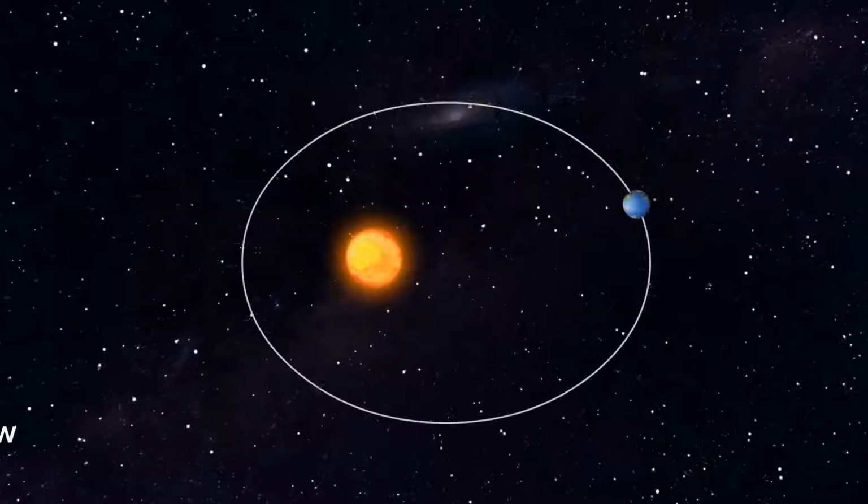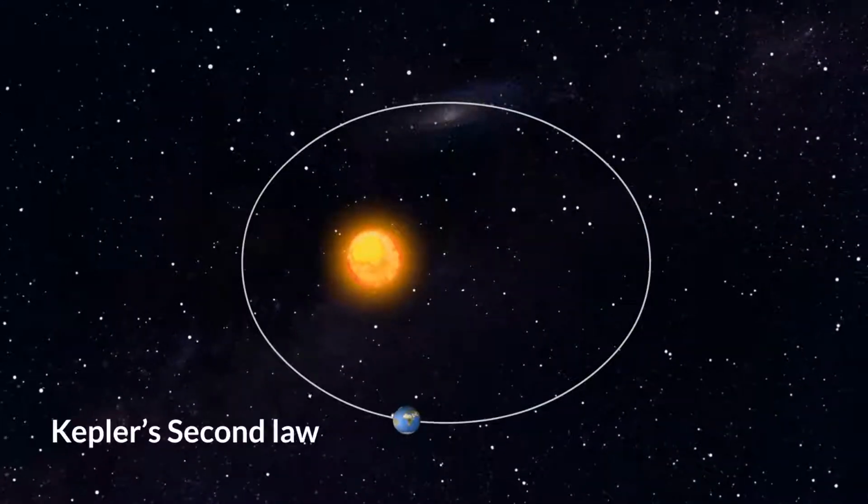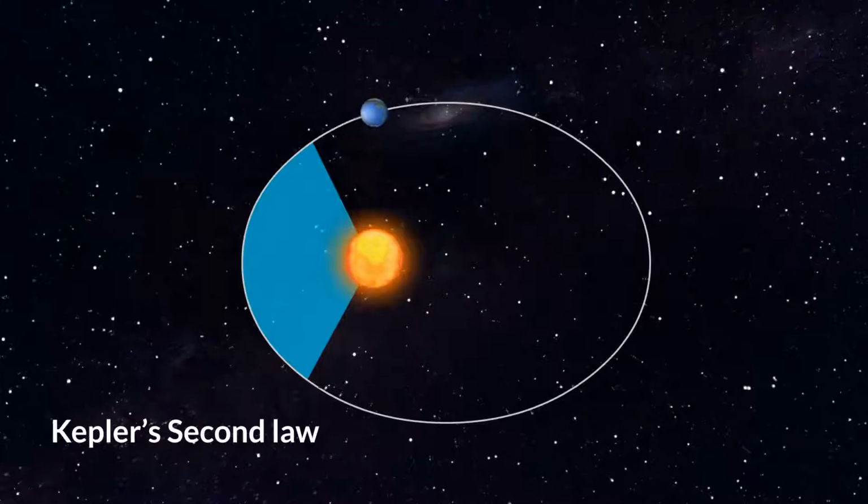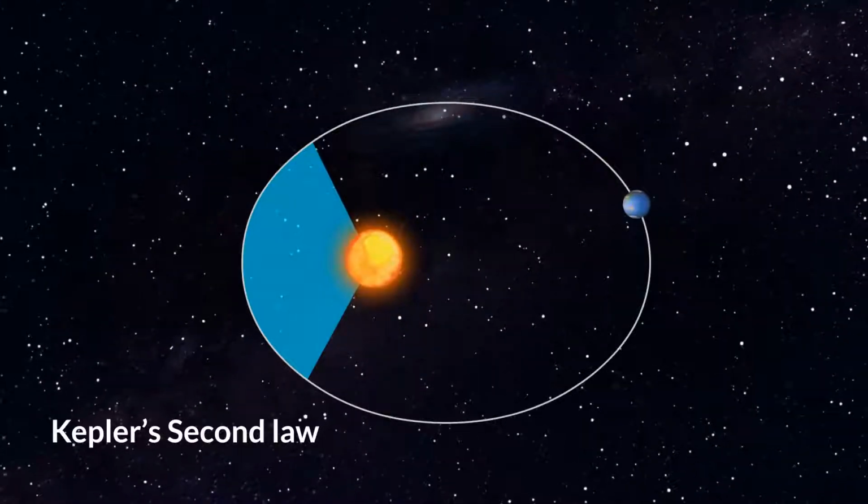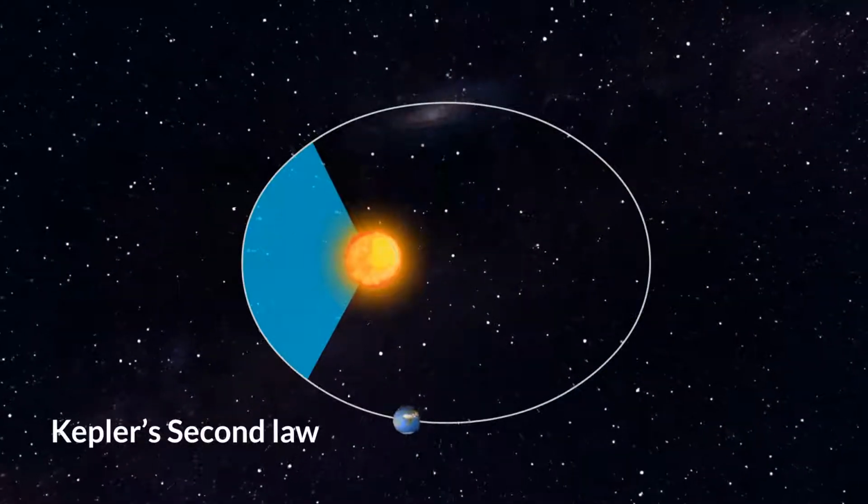According to the second law, an imaginary line drawn from the center of a star to the center of a planet will sweep out equal areas in equal intervals of time. This is the law of equal areas.